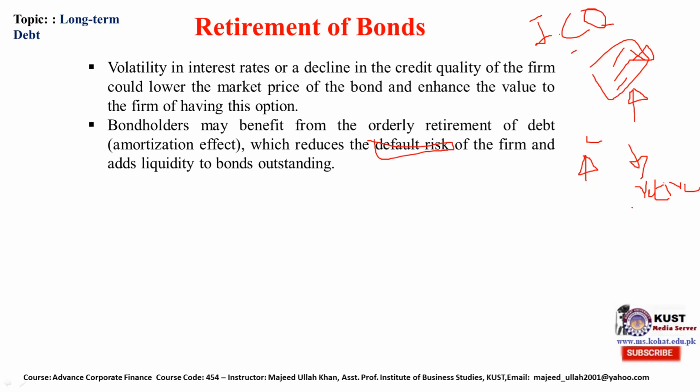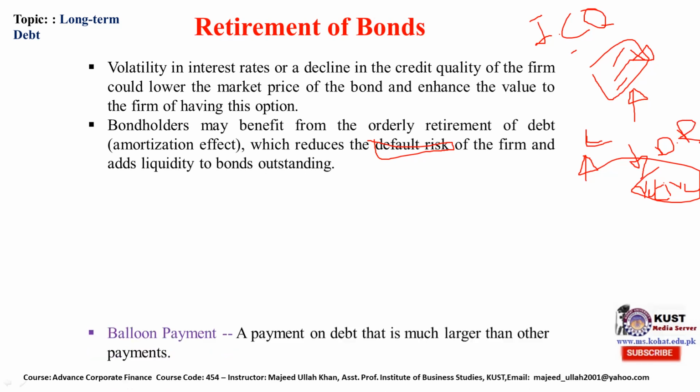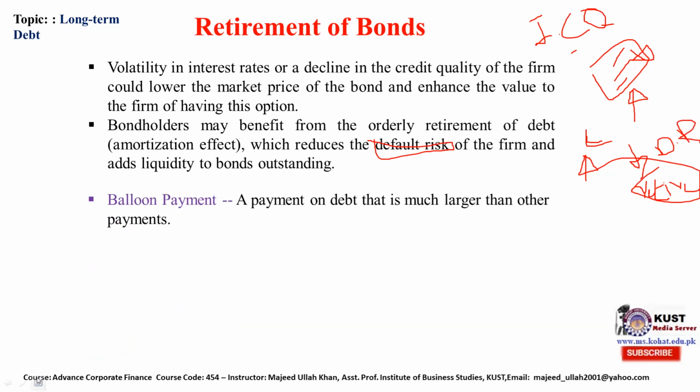Retirement of debt has two benefits: one is increased liquidity, and second is reduced default risk.